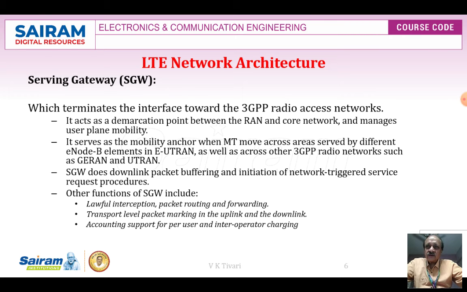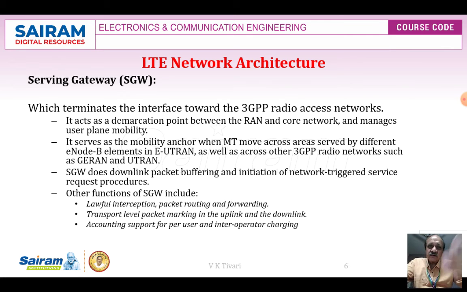It acts as a demarcation point between RAN and core network, you can understand, and manages the user plane mobility. It serves the mobility anchor as UEs move across areas serviced by different Node B elements or E-UTRAN, as well as across the 3GPP radio network such as old networks like 3G RAN and UTRAN.